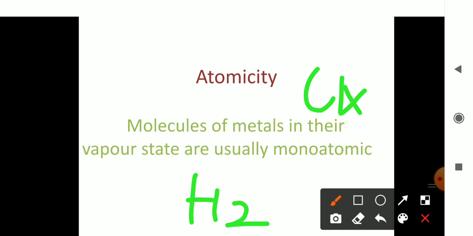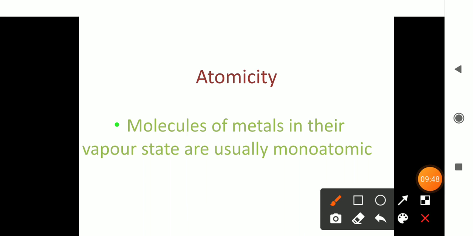Now in this case, we have to see whether the metals are monoatomic, diatomic, or triatomic. The answer is given here. Generally, the molecules of metals in their vapor state are usually monoatomic. They exist as single atoms. They never exist in the combined state. They exist as a single unit. So here the atomicity is 1.